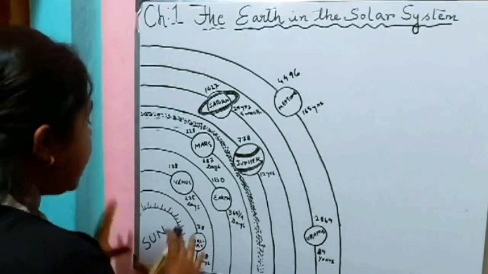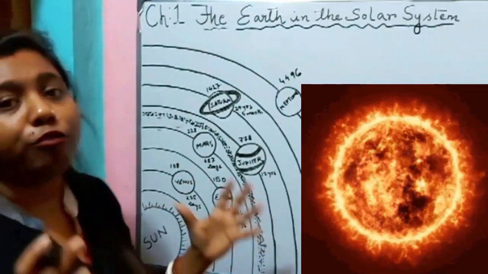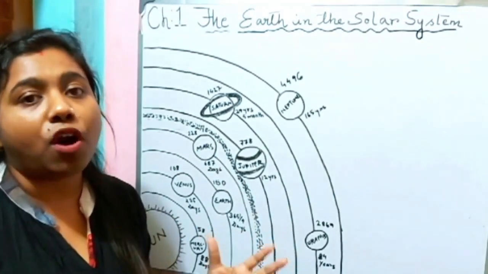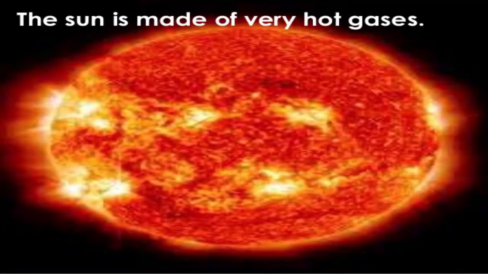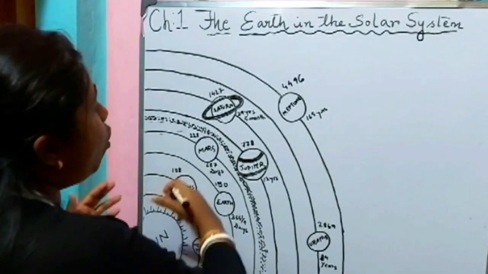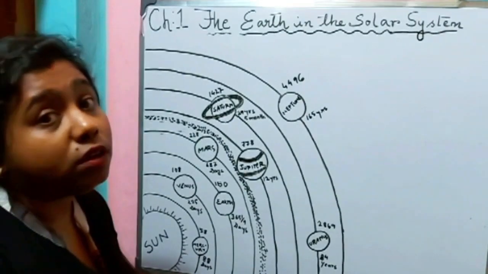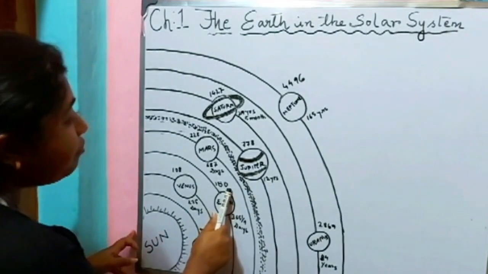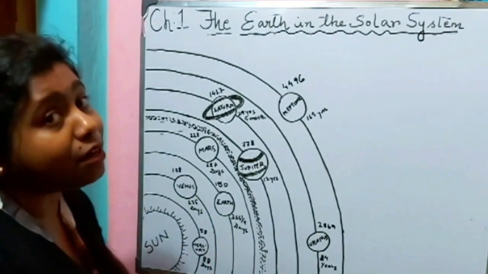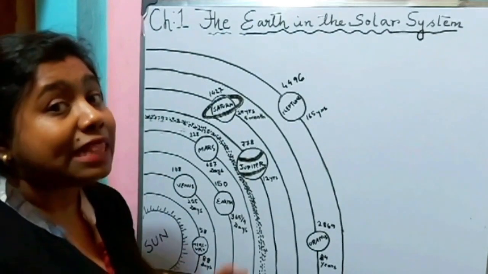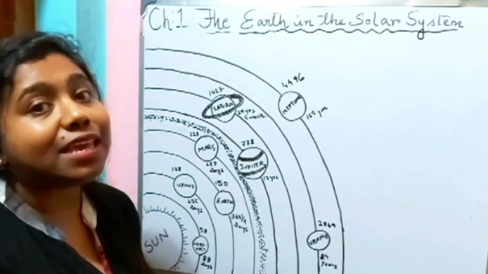Now, the sun is a huge ball of fire and it is made up of gases. The sun provides the pulling force which binds all the members of the solar system. It is 150 million kilometers away from our Earth. That is why we can see the sun.